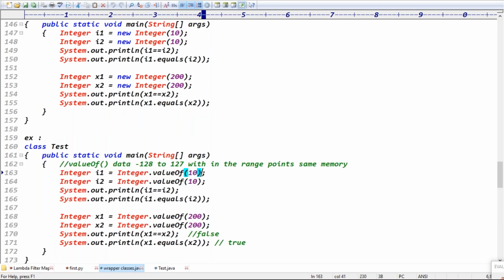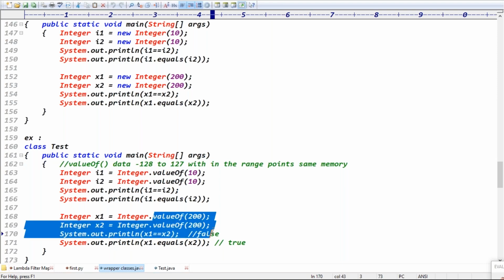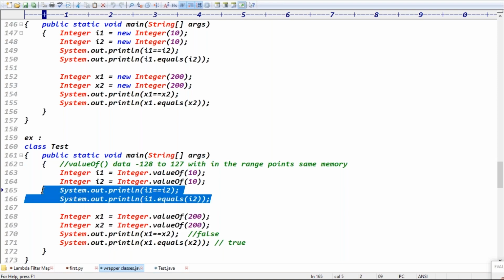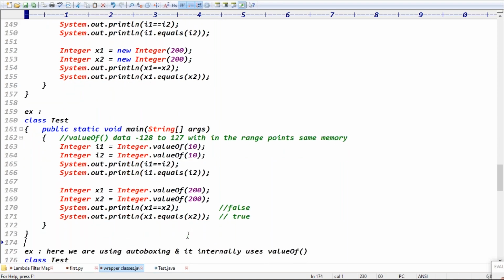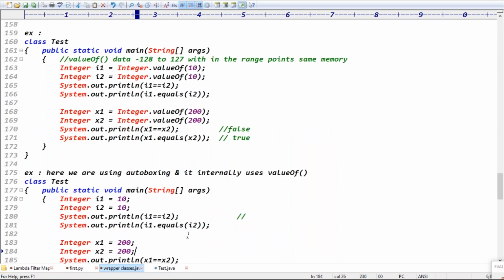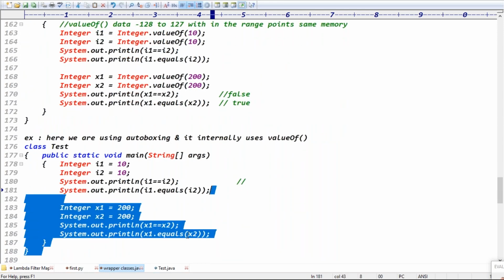So the valueOf method will cache data from minus 128 to 127. Within the range it points to the same memory, guys. Out of that range, it points to different memory, right? That's why the first two lines will get true and true. The next two lines will get false and true, right? Exactly, guys. Good. But you can see this case, what is the output? Tell me now.